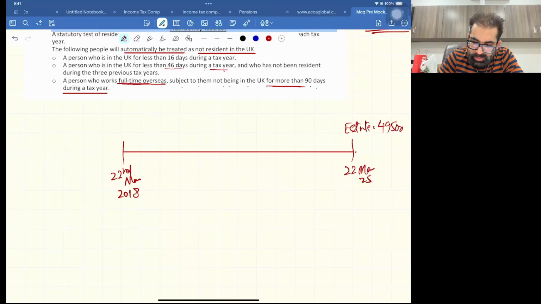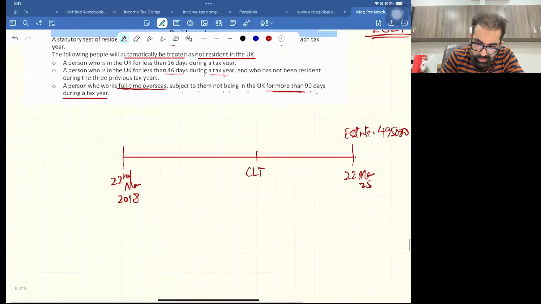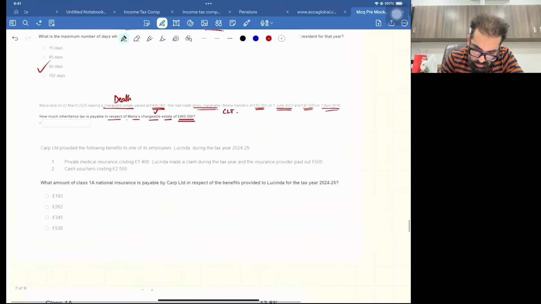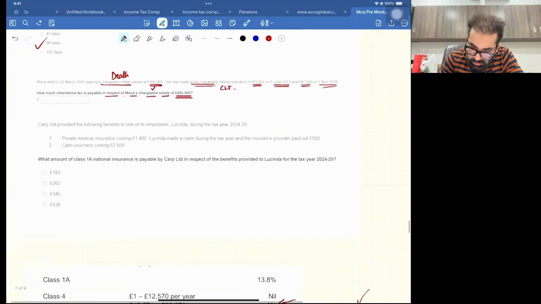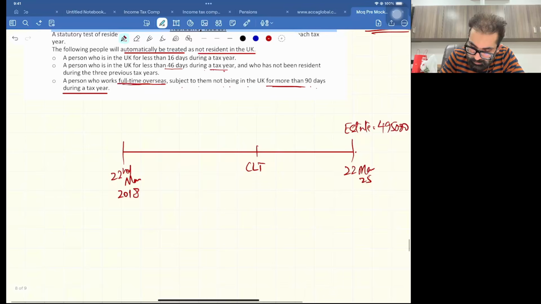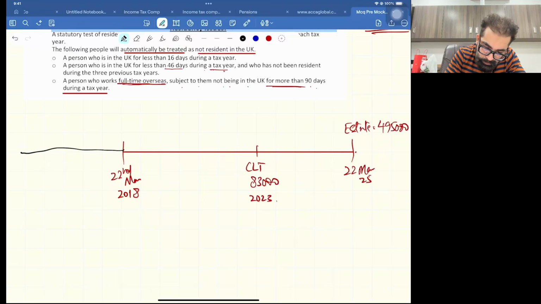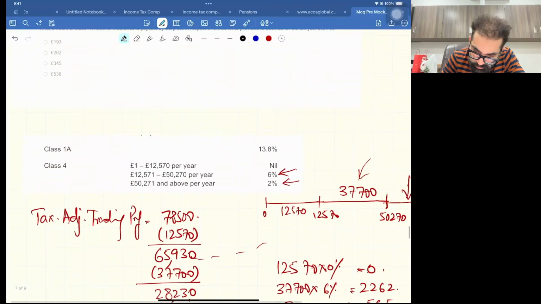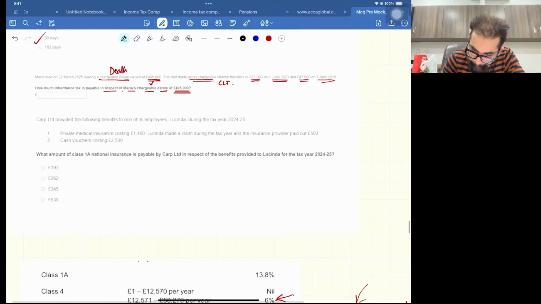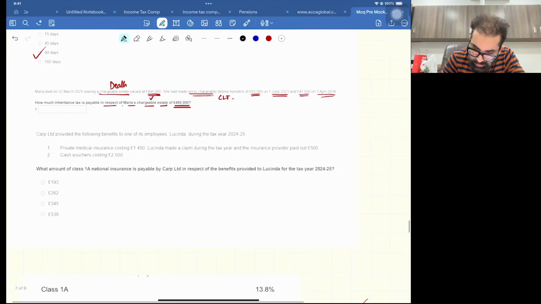And now in the past 7 years, is there any CLT? Yes, there is a CLT. There is a CLT of 83,000 in 2023. And yes, there was another CLT in April 2016. There is a CLT of how much? I think, wait, 47,000.